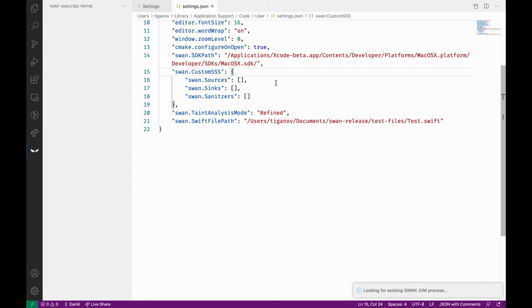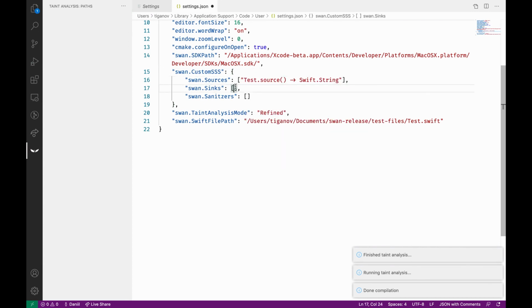When running the analysis for the first time, Swan will look to see if there is a Swan server already running, since it is possible to start Swan separately. In this case, it doesn't find one, so it starts a new analysis server. Now that we have run first-time analysis, we can use autocompletion to enter the sources and sinks defined in the test case. Let's rerun the analysis.